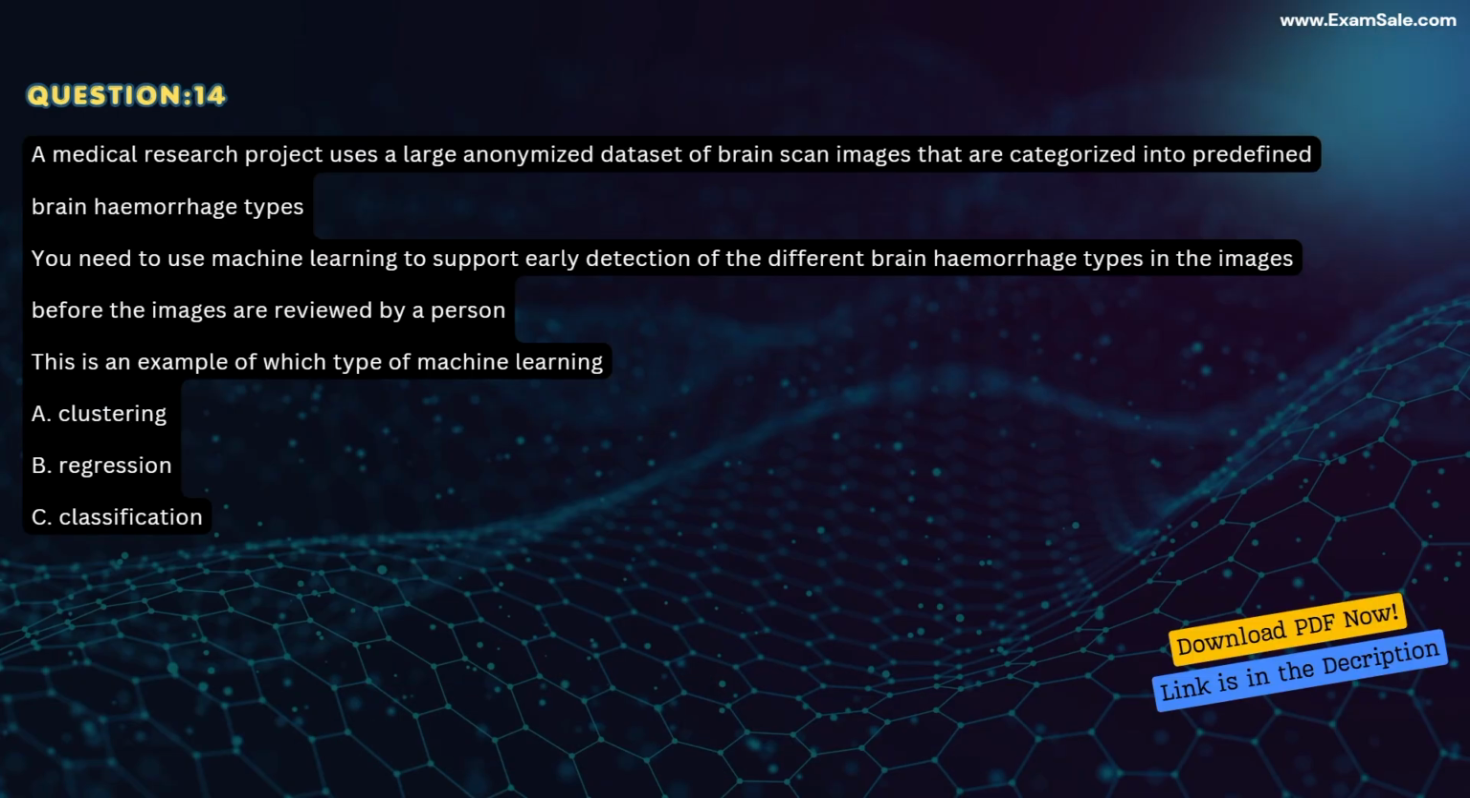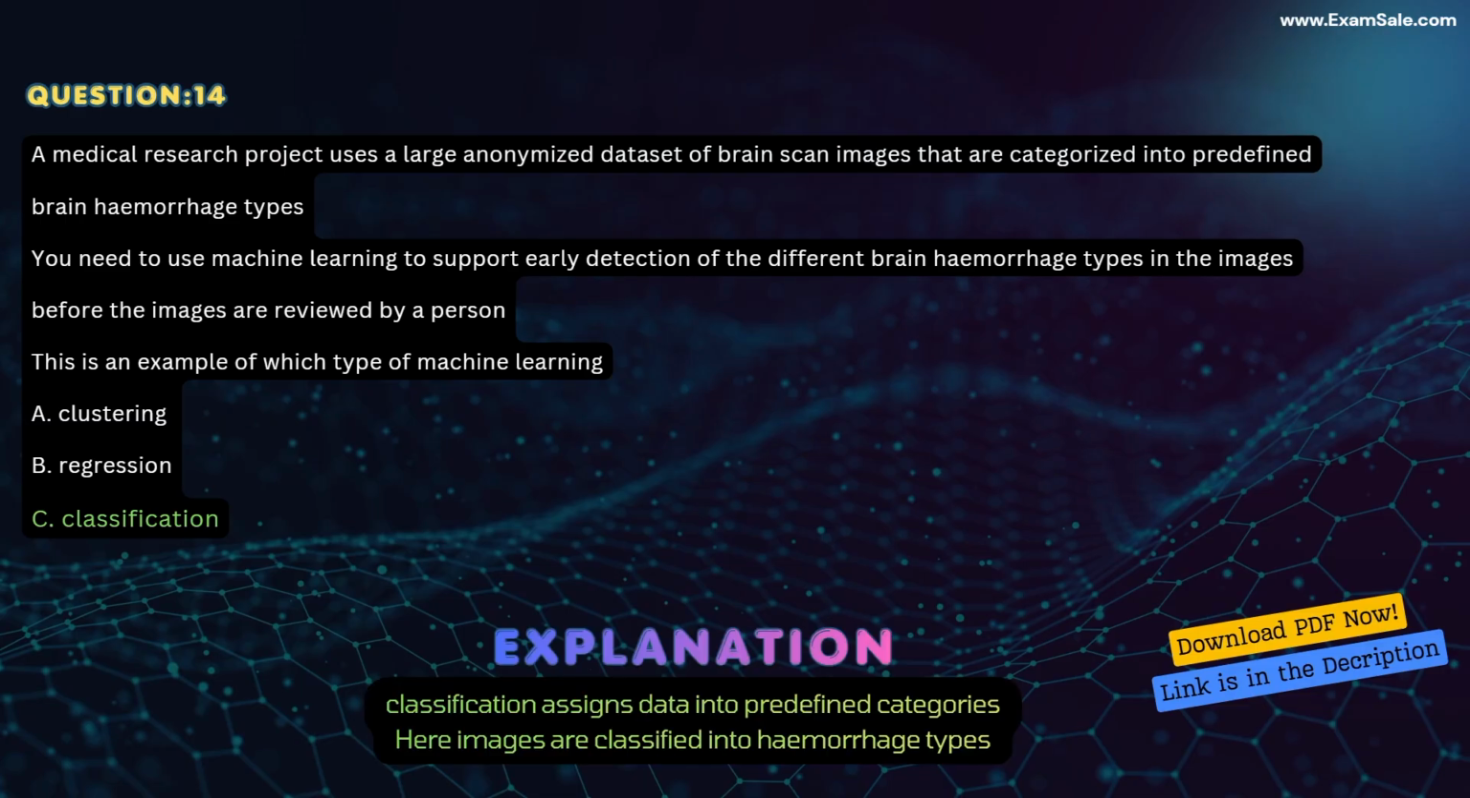Question 14. A medical research project uses a large anonymized dataset of brain scan images that are categorized into predefined brain hemorrhage types. You need to use machine learning to support early detection of the different brain hemorrhage types in the images before the images are reviewed by a person. This is an example of which type of machine learning? A. Clustering. B. Regression. C. Classification. Correct answer, C. Classification. Explanation. Classification assigns data into predefined categories. Here images are classified into hemorrhage types.